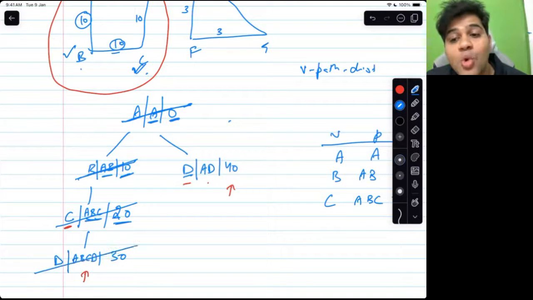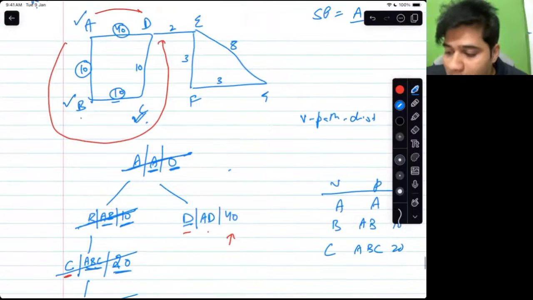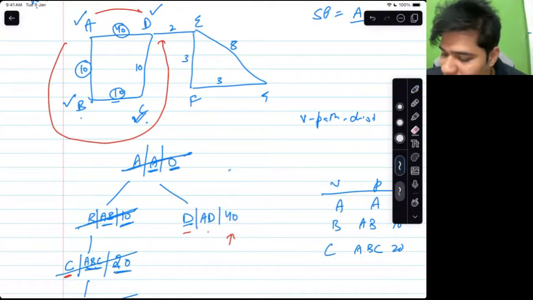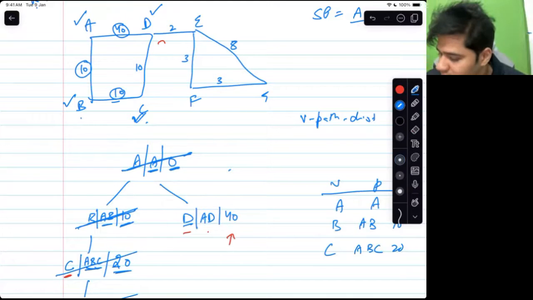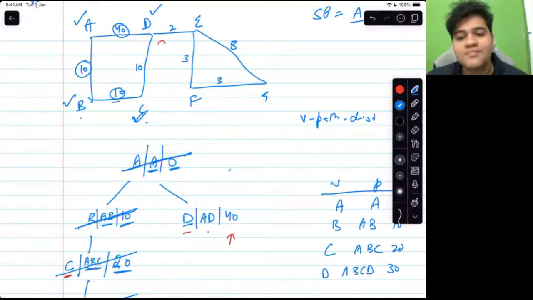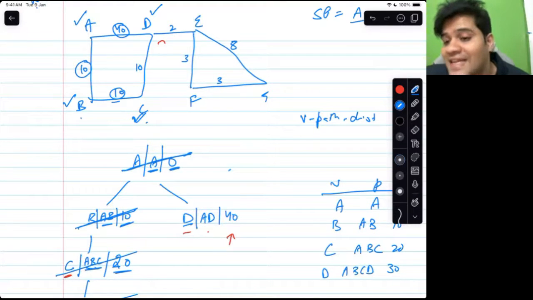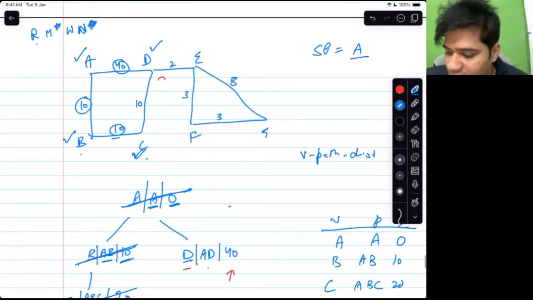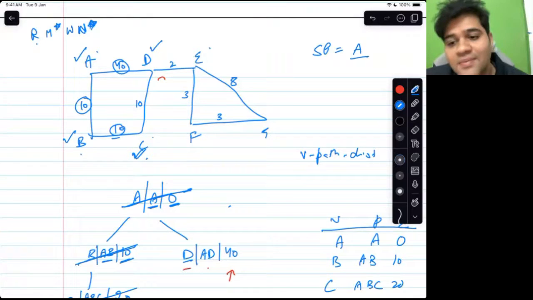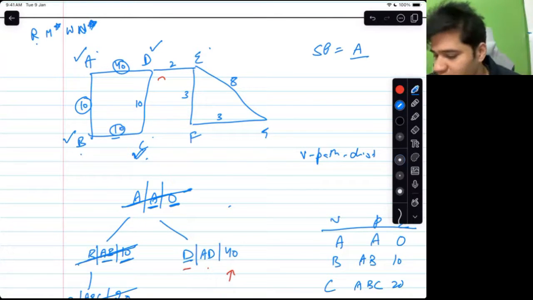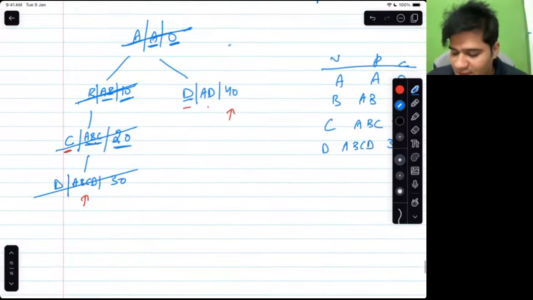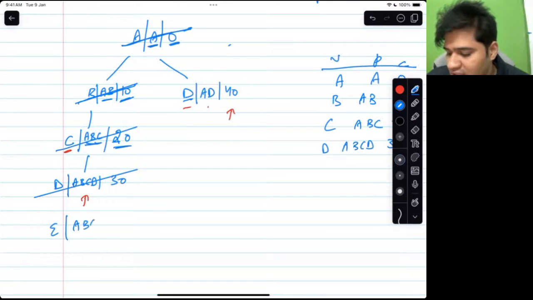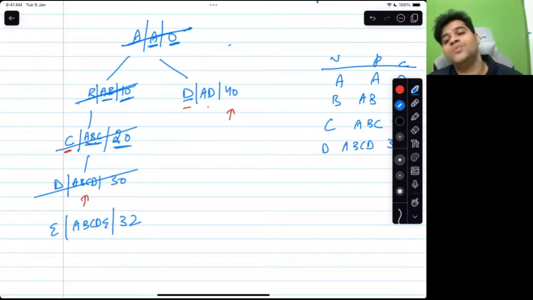Remove. Mark. Work. D. A, B, C, D. 30. And add the neighbors. The neighbors of D are A, C and E. Srinidhi, I'll come to that. A, C and E. A and C are done. So E will have to be added. E, A, B, C, D, E at the cost of 32.